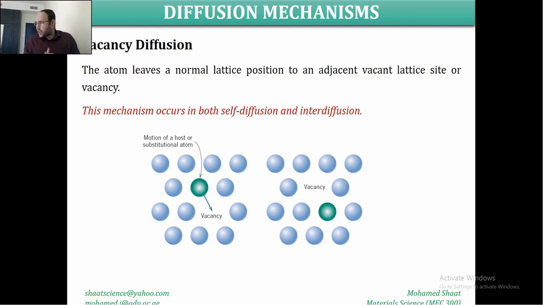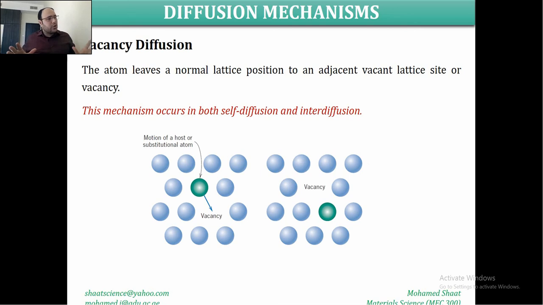So these are the 2 different mechanisms we would have: vacancy diffusion or interstitial diffusion. How about the exchange? Exchange is kind of doubling the vacancy diffusion, because to exchange, you should move one atom to fill a vacancy, and this site could originally be filled with another atom. So this atom should also do the same mechanism. You should have one atom doing vacancy diffusion in this direction, and another atom doing vacancy diffusion in the opposite direction. So this is a kind of exchange. Exchanging means that you require double the energy needed for the vacancy diffusion.